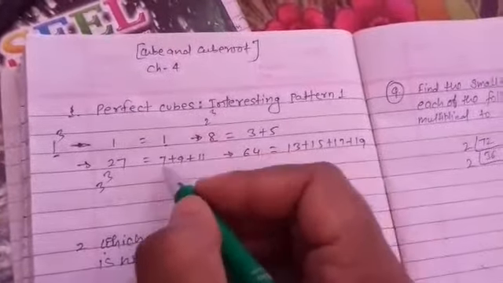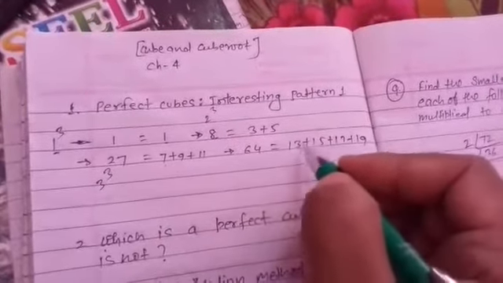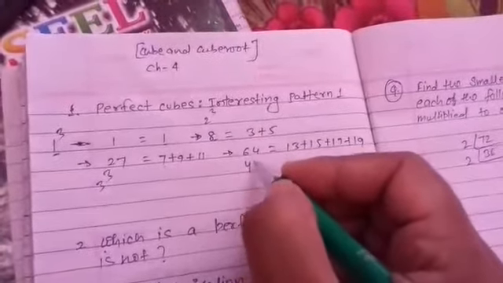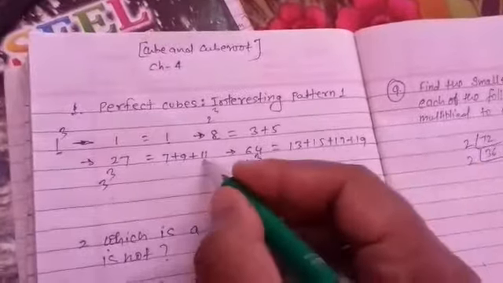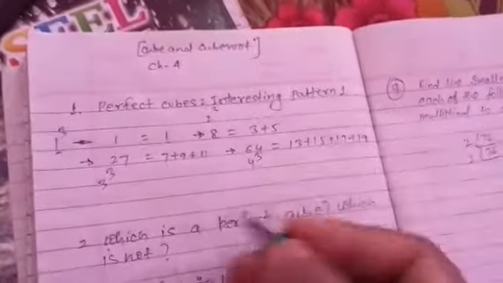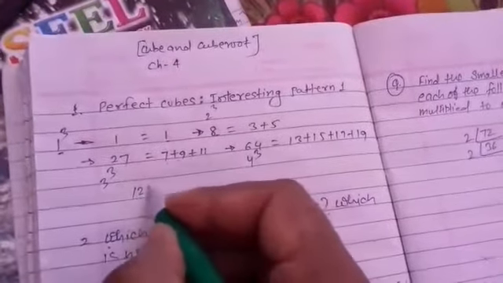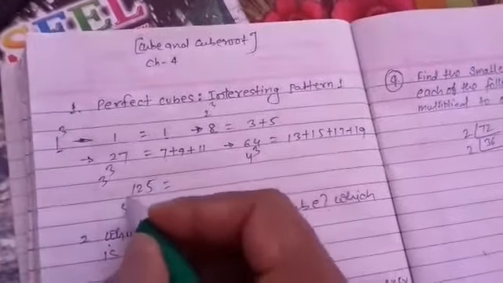Next 8, 27, 64. In 64, which is 4 cube, the numbers after 11 are 13, 15, 17, 19. Now I am going to take more. Suppose I take 125. It is 5 cube.